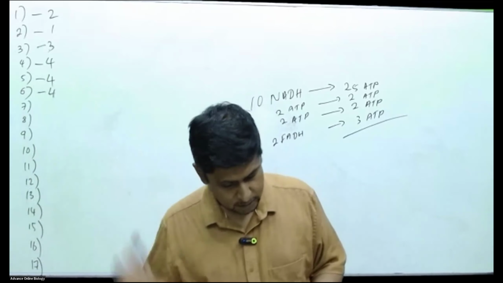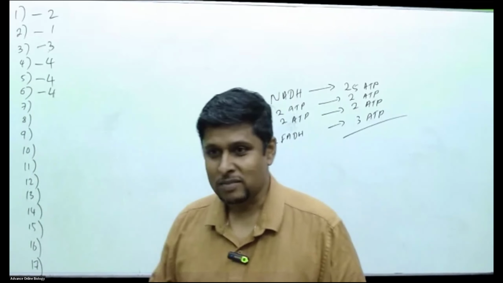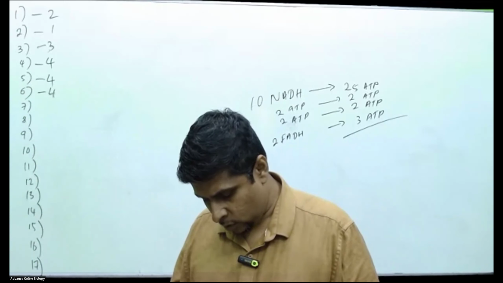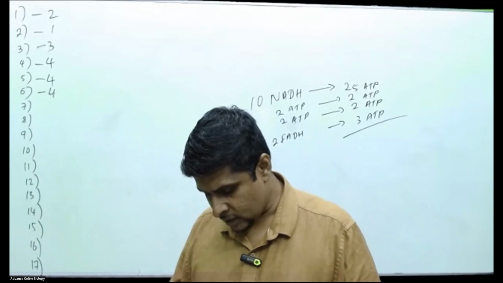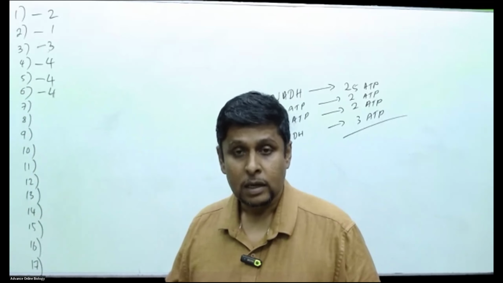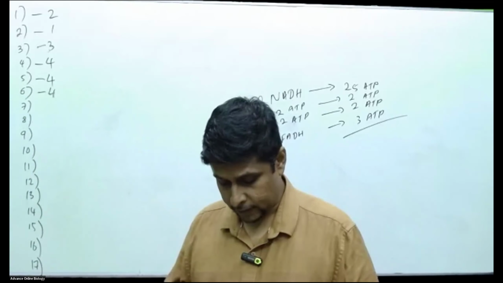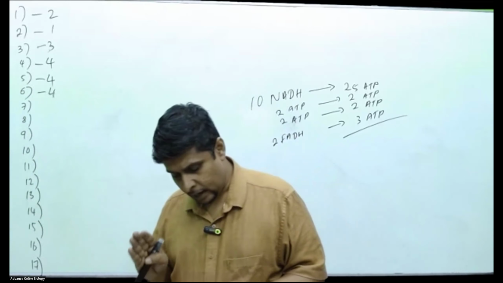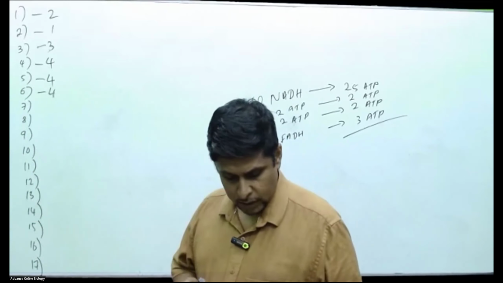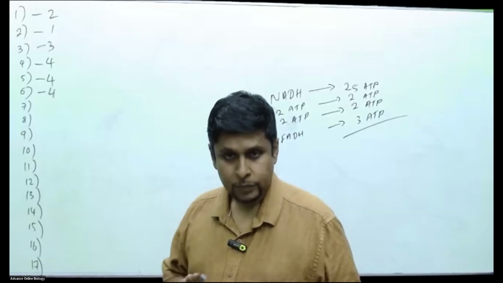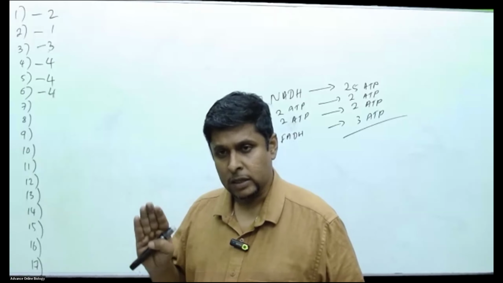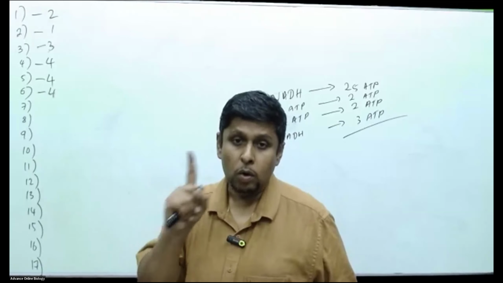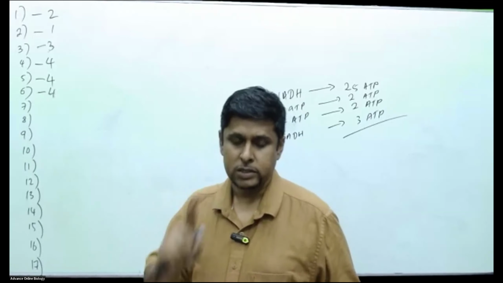Question number 7. Which of the following statements regarding evolution and diversity of organisms is correct? Colonization of plants and animals on the land appeared in the Paleozoic era. Correct. Colonization of the land took place in the Paleozoic era. Agree? It happened in the Ordovician time period. Yes.